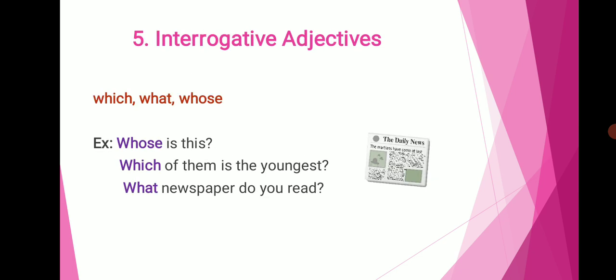Next, we are going to see about interrogative adjectives. Interrogative adjectives are denoted by the words which, what, whose. For example, whose is this? Here we are asking about a particular object, to whom this particular object belongs. Here the word whose is an interrogative adjective.